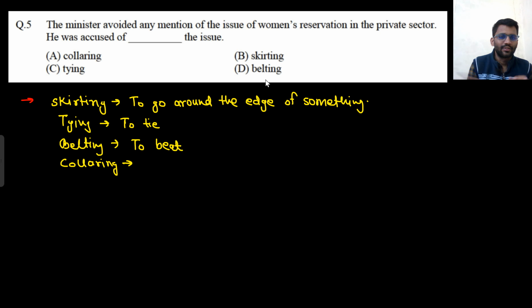No need to attempt these kinds of questions if we are not sure about the meaning of the words collaring, tying, belting, skirting. So I have written the meaning here. Now after seeing the meanings, tying means to tie, belting means to beat. Now it seems easy after knowing the meaning. But when I read the question: the minister avoided any mention of the issue of women's reservation in the private sector. He was accused of blank the issue. So now I don't know. He was accused of belting the issue.